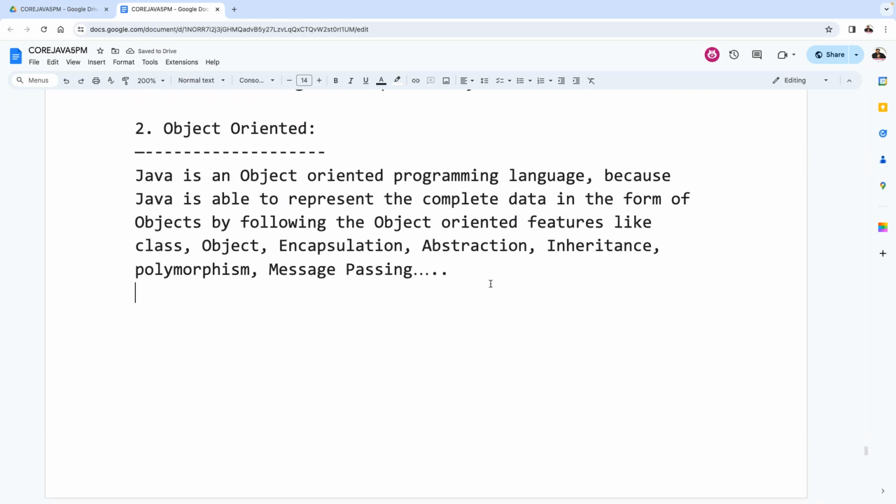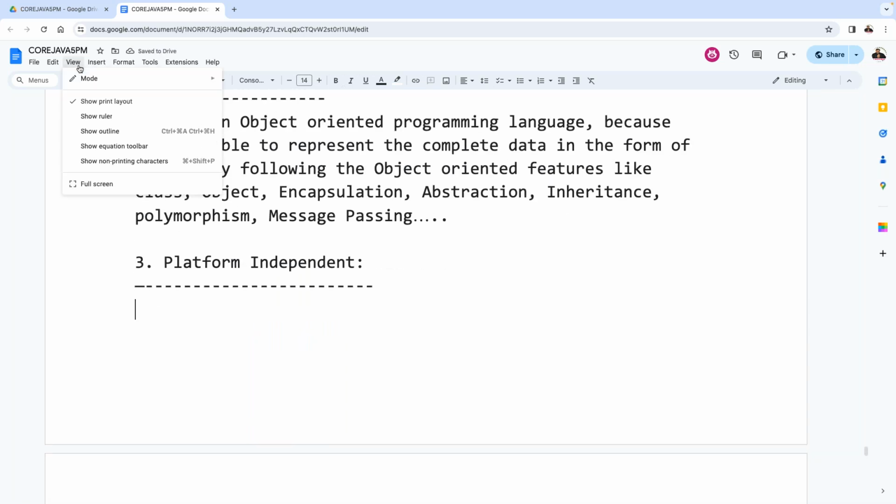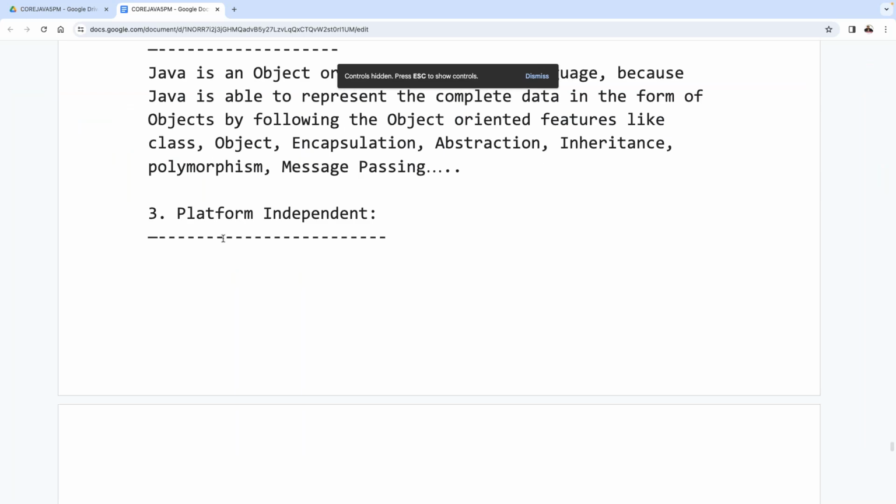All right. Now tell me, what about the third one here? Third feature. What is the third feature actually? The third feature is platform independent programming language. Very simple. I'm asking one question to you. Try to answer it.